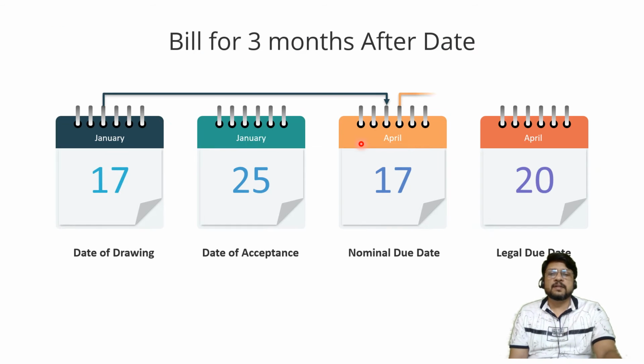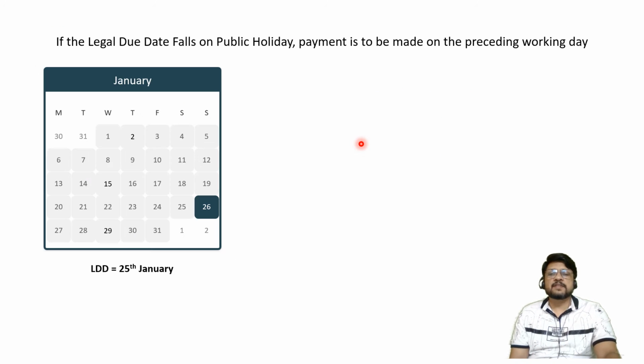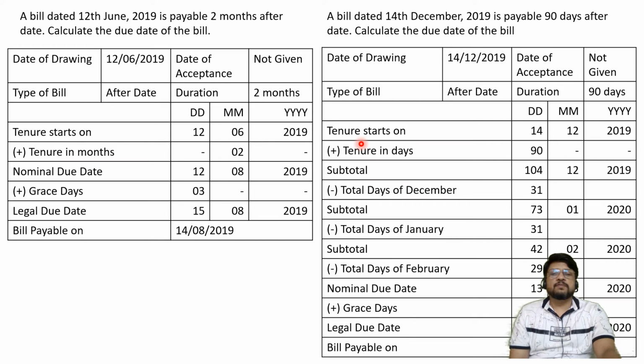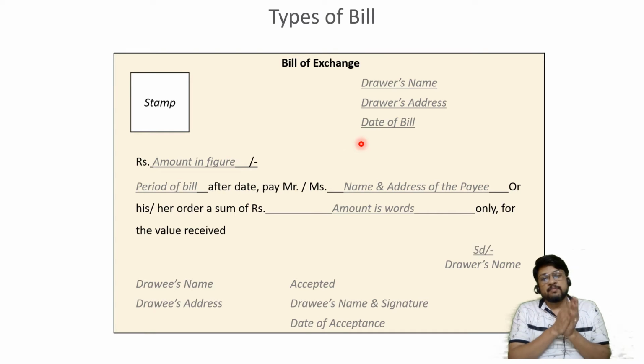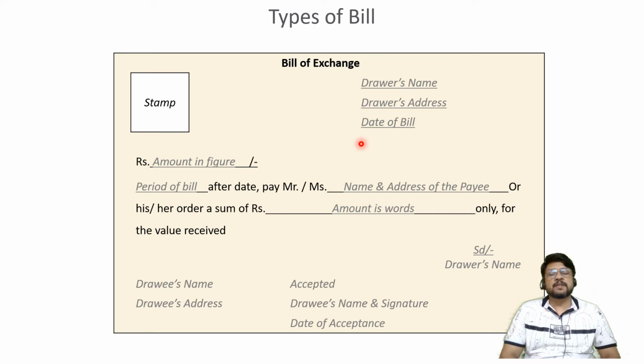So let me now consider the next one. These points are already discussed by us. What is the position of preceding day and earlier day, next day, and we have solved the problems also. Okay, now we already know the types of bill: after date, after sight and on demand. But that is one type of classification. There are some other classifications also possible. Now what is the meaning of other classifications?